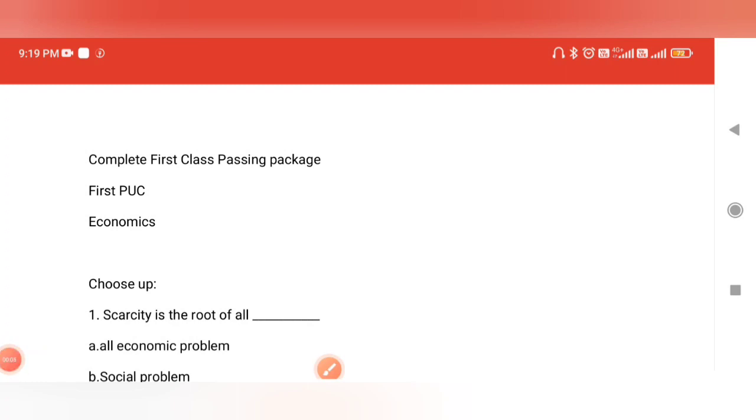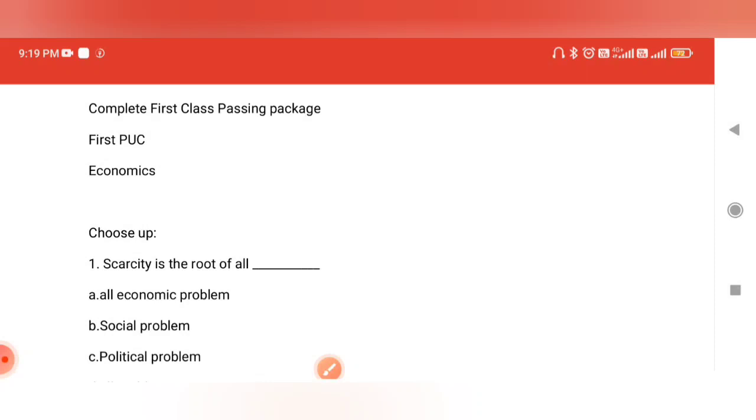Today we are going to discuss all important questions and answers for first PUC economics. If you go through all of these questions and refer to the answers on your own and start learning as per this material, then surely you're going to get very good marks in economics, because in this I have taken all the questions from your first quarterly, second quarterly, model papers, preparatory paper, and midterm paper.